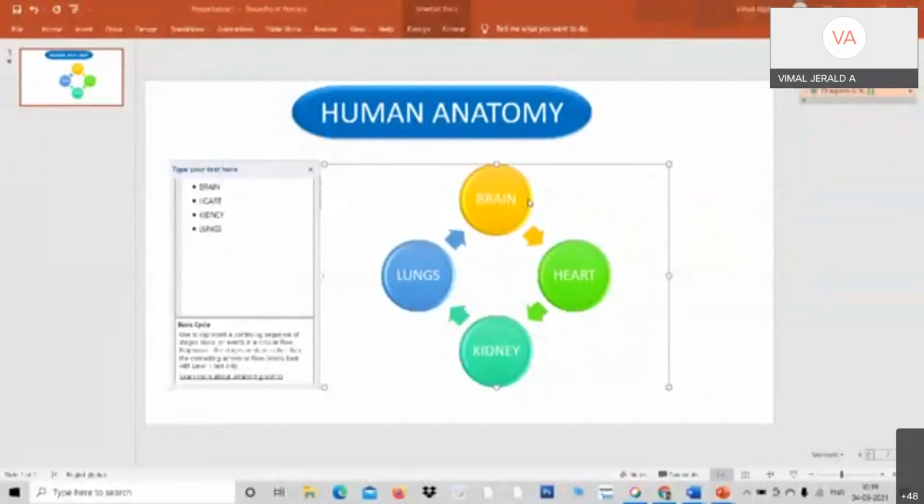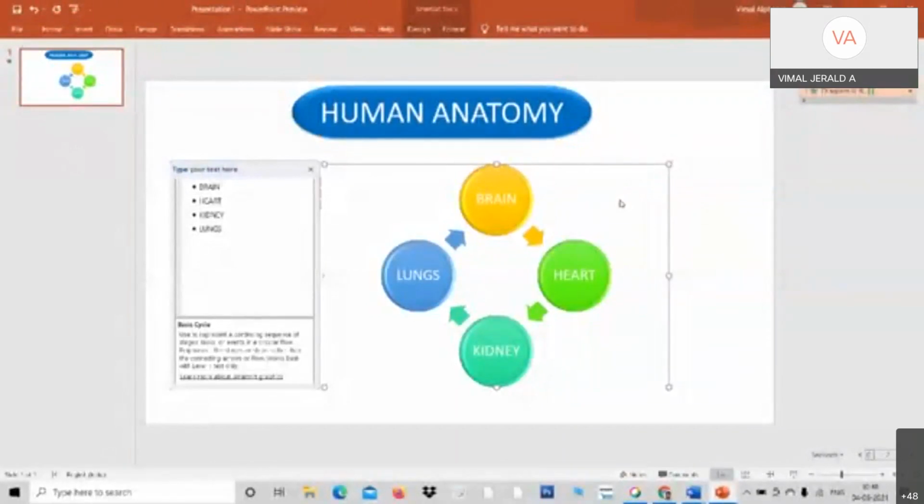Okay, right. Now look at here, dear professors. I would like to just create an interactivity from here. See, when I click over brain, it will take me to the slide that is relevant to brain. When I talk about lungs, it takes me to lungs. When I talk about heart, it takes me to heart, and kidney takes me to the kidney page. So I would like to do it pictorially. Right, I just delete this. Professors, have you got this?